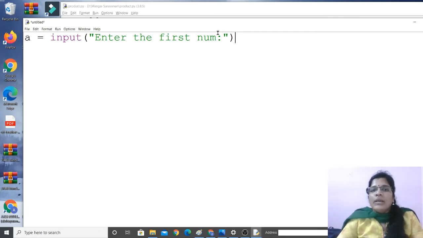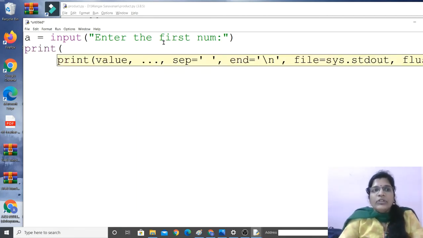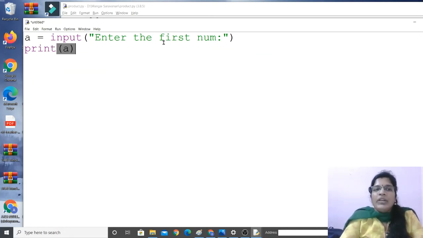So you will enter some number, right? That number will go and be occupied by this letter A. That is a variable name. So the variable A will hold the number that we are typing. After typing, the computer has to display what we have written, that means output. So what is the output function? It's print. It's going to display the value A that we entered.